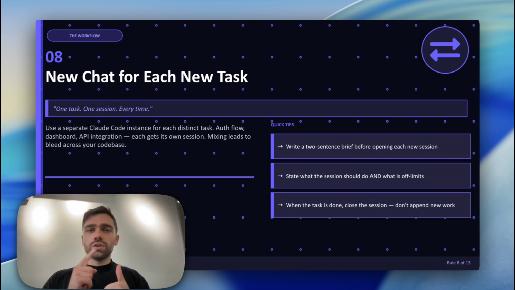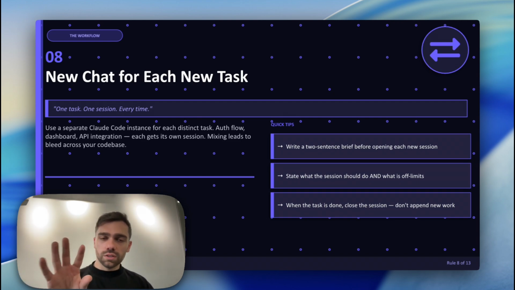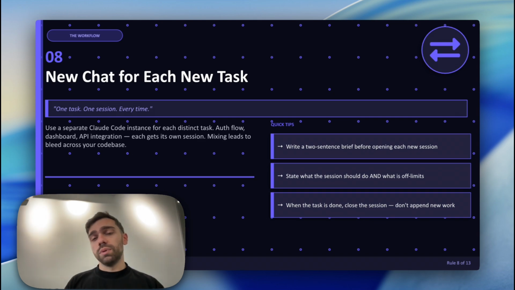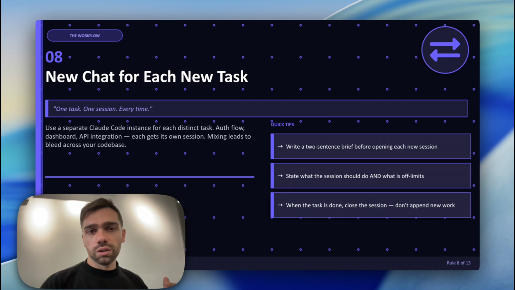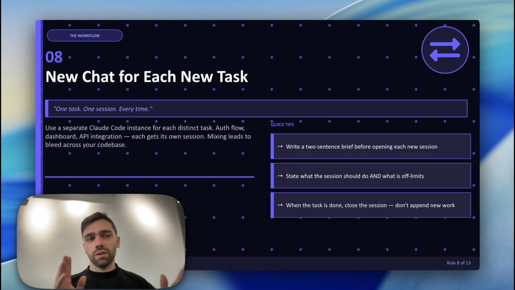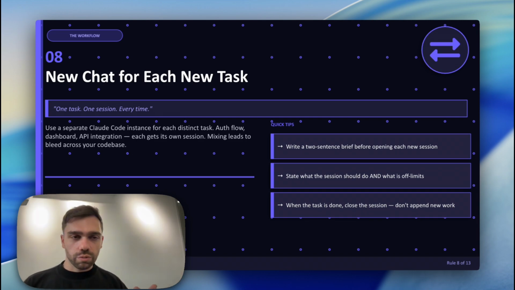If I want to fix the UI flow for the homepage, that's one session. If I want to add API integrations, that's a different session. Once it's done, it's complete, you close it and you go to the next one. Why building on terminal is probably a lot better is because you can have multiple independent sessions at a time, whereas on Claude Code on the app or on the browser, you can only have one session at a time. So maybe that'll make you feel like things are going slower.